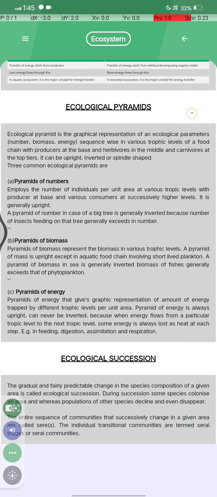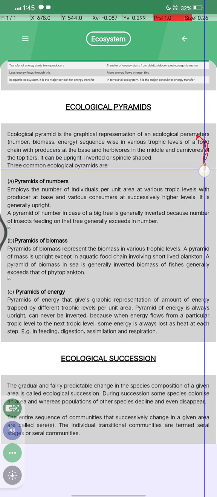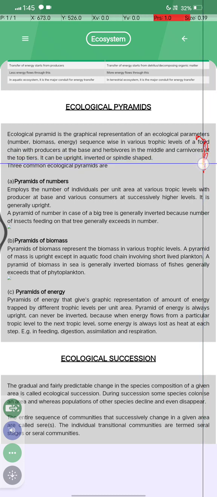What is an ecological pyramid? Ecological pyramid is the graphical representation of ecological parameters, numbers, biomass and energy, sequence-wise in the various trophic levels of a food chain, with the producer at the base, the herbivorous in the middle and the carnivorous at the top tiers. It can be upright, inverted or spindle shaped.